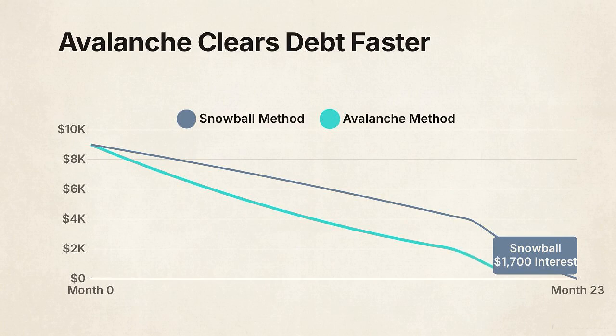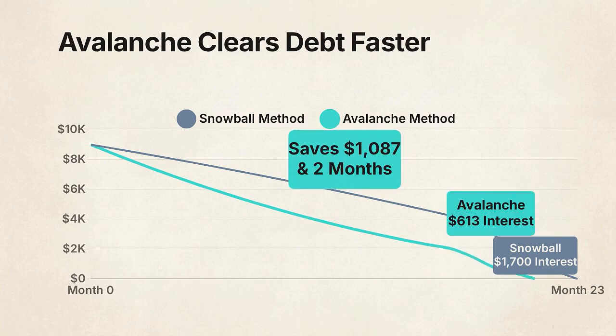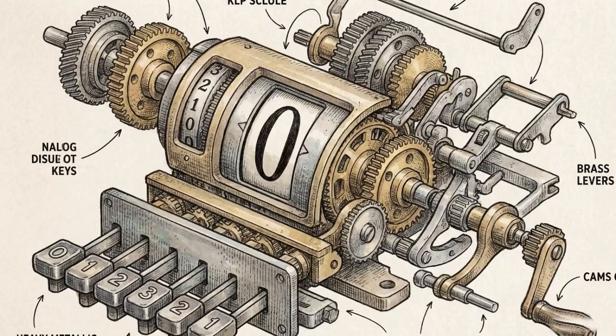Now look at the right side. The avalanche method strictly targets the liability with the highest interest rate first. By prioritizing the highest rates, the avalanche method clears the exact same debt load 2 months faster, saving over $1,000 in interest. Optimizing a personal balance sheet requires discarding emotional comfort. You must execute your capital deployment based on mathematical efficiency.